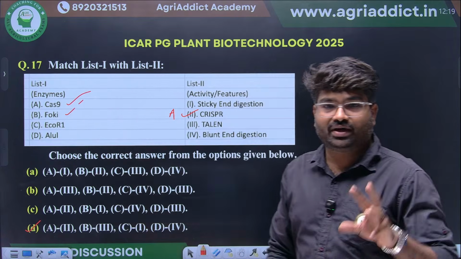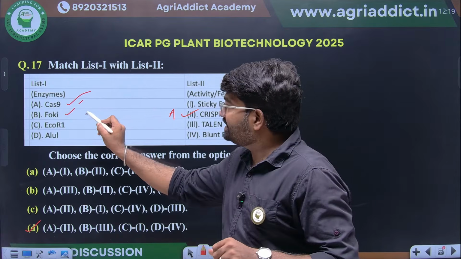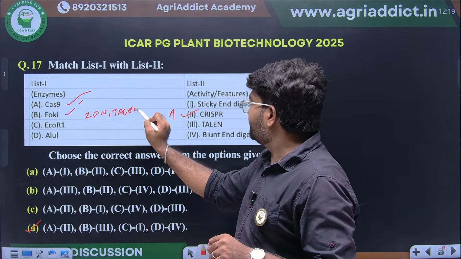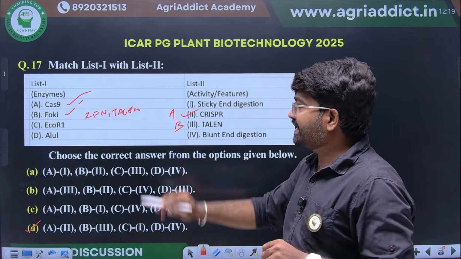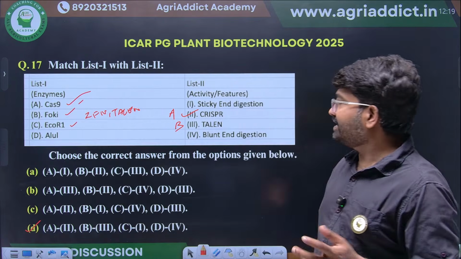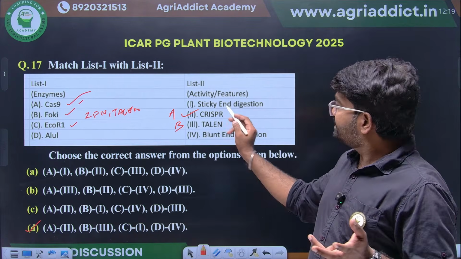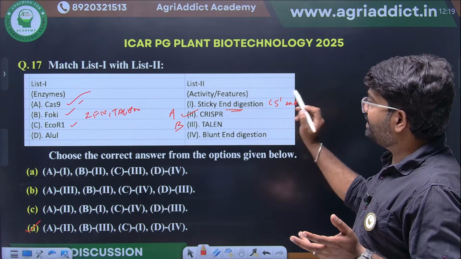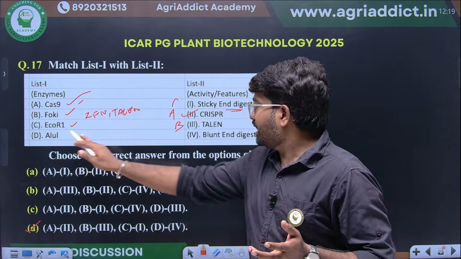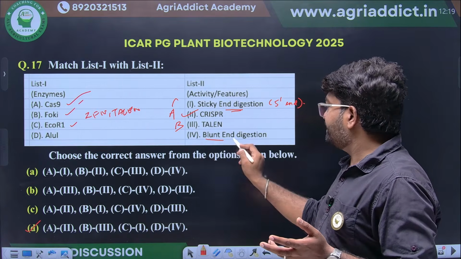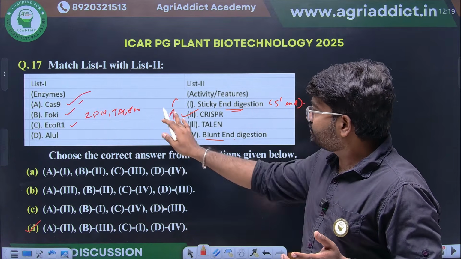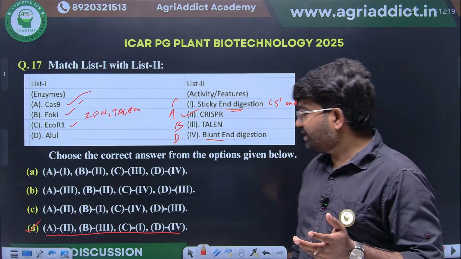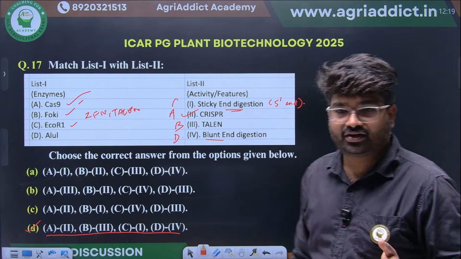Fok1 endonuclease is widely used in zinc finger nucleases and TALENs. This we have already seen. EcoR1 is a restriction enzyme that produces a sticky end at the 5' end. AluI produces blunt ends. So the right option is A2, B3, C1 and D4. So option D is the right option.